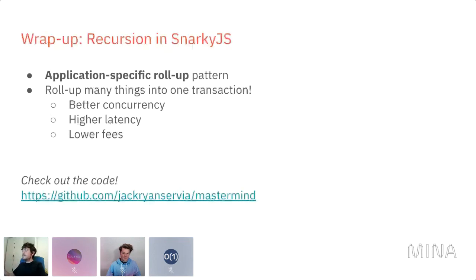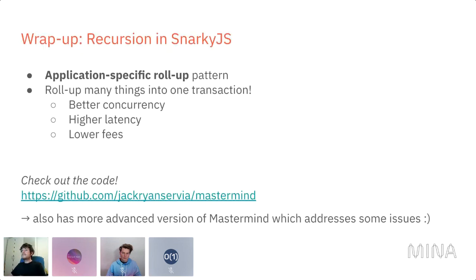You just have this one sequencer which can easily order transactions as they come in and produce new proofs as you want to produce them. This can give you high throughput, lower fees, and you can check out the code. It's Jack's repository here, mastermind.